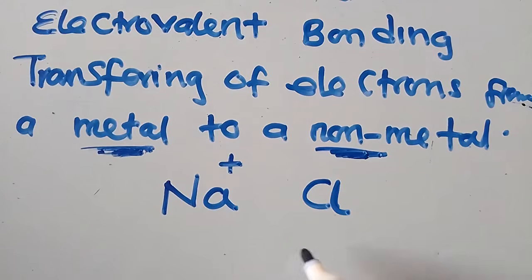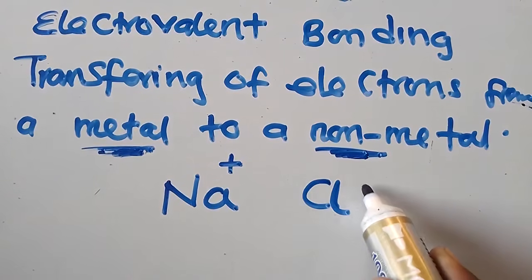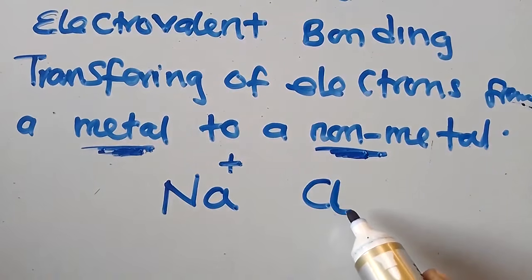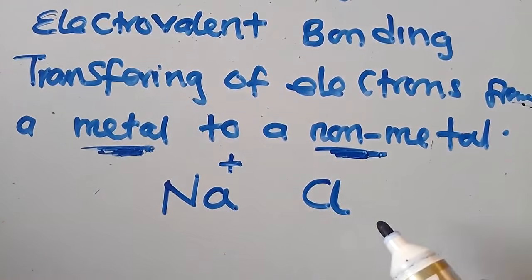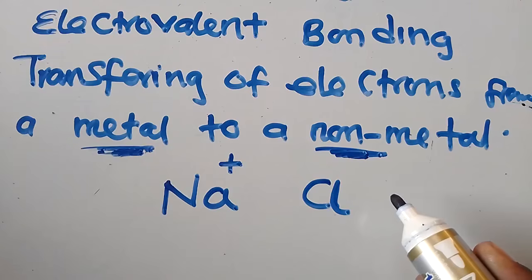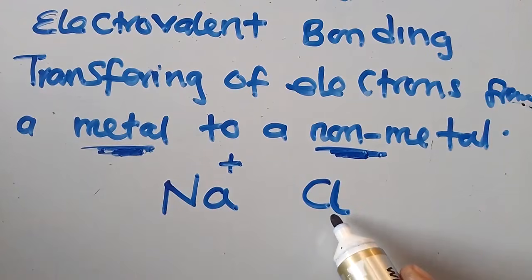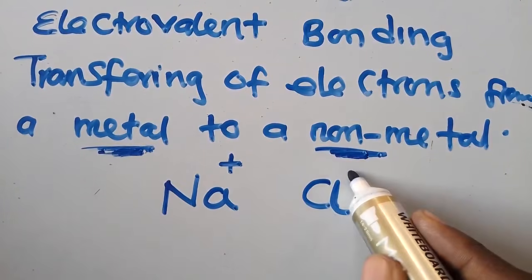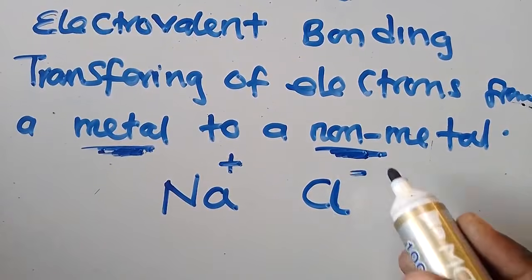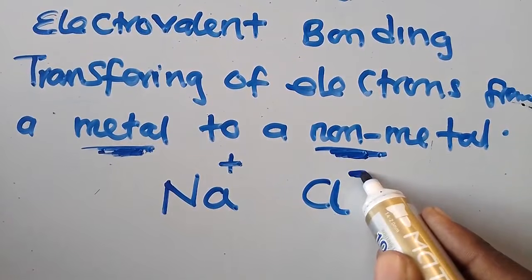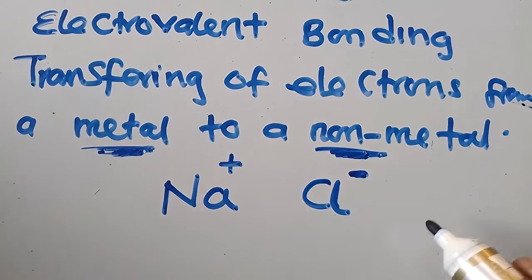Have you seen? Then we know that chlorine is in group 7 of the periodic table, which means that it has 7 electrons in its outermost shell. So for chlorine to be stable, it will gain 1 electron. Gaining 1 electron, it will attract a negative charge.